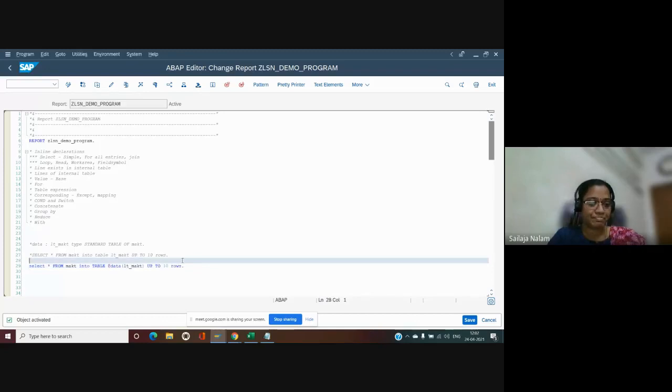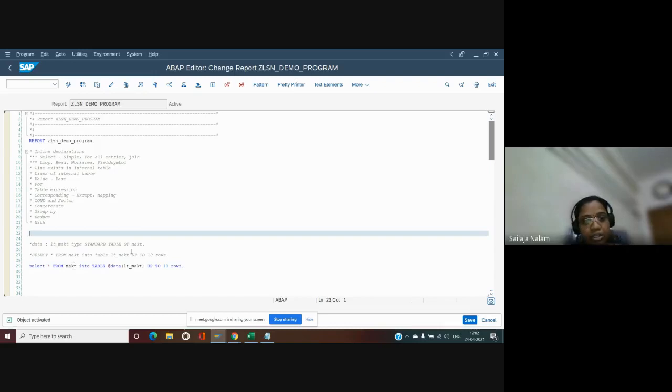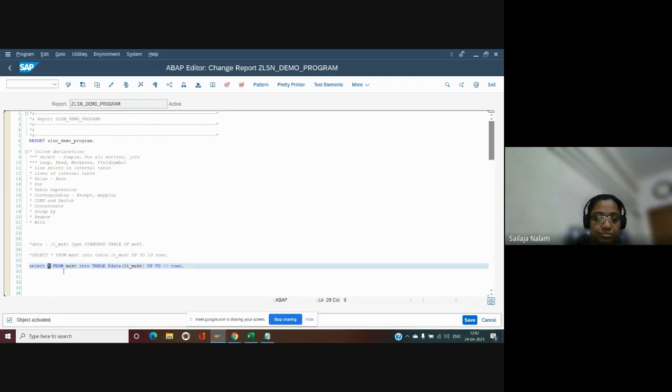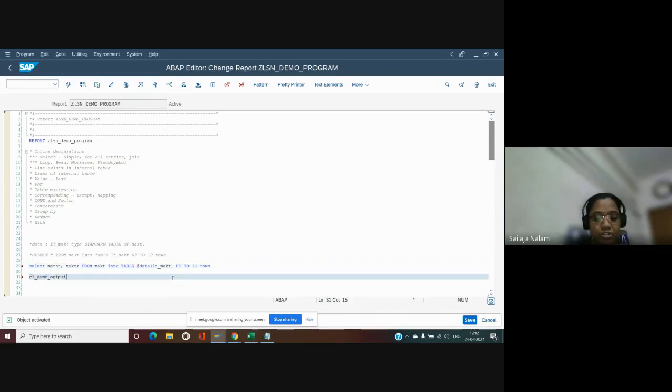Okay. Now, are we going to have the inline declarations only if we are having the complete DDIC structure? No, not exactly. Even if we are going to select a few fields from a given table, we can go with the inline declaration. So let me not declare the types again and do it. Let me directly give the fields here. MATNR, MAKTX. So even it does. Let me make use of this class to display the data.